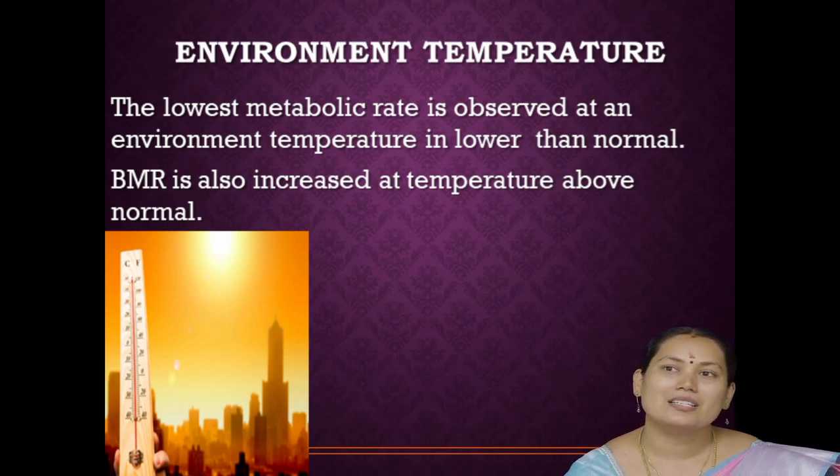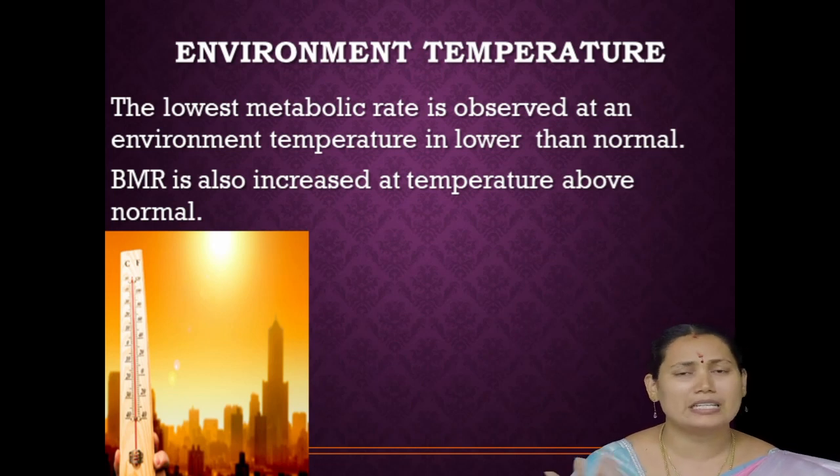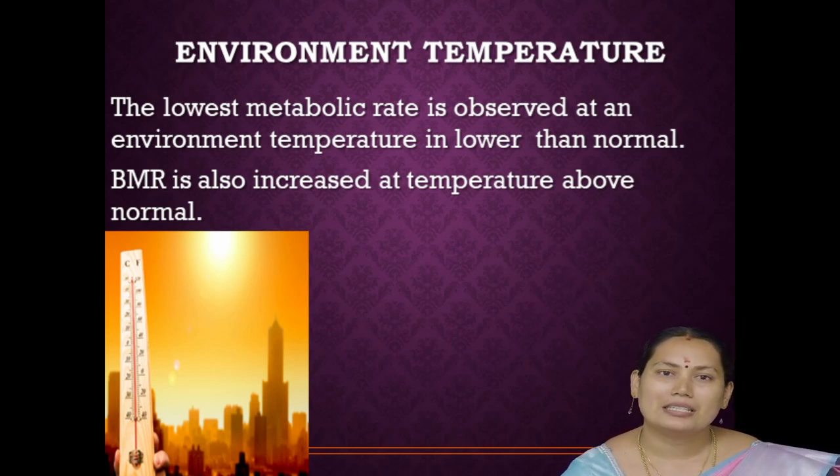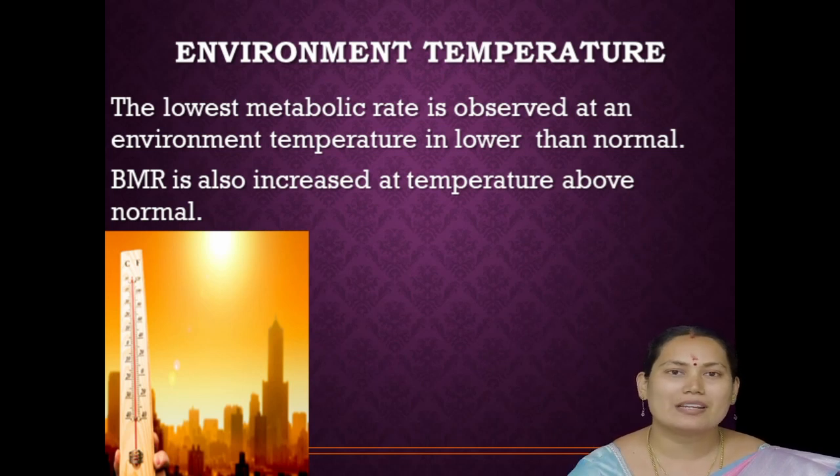tired, or we feel very slow. But in a hot condition we are brisk, we feel very brisk. So in an environment condition where the temperature is higher than normal, that is above 37 degrees Celsius, in our body system the BMR rate is increased.